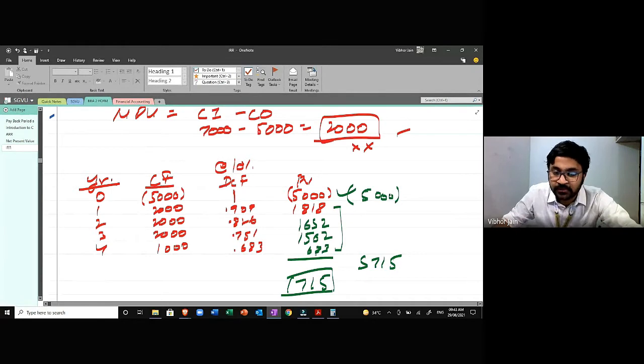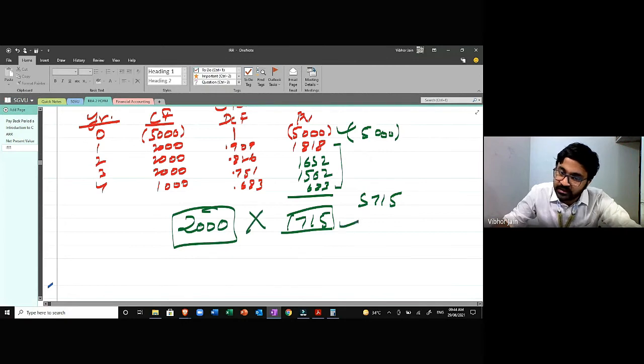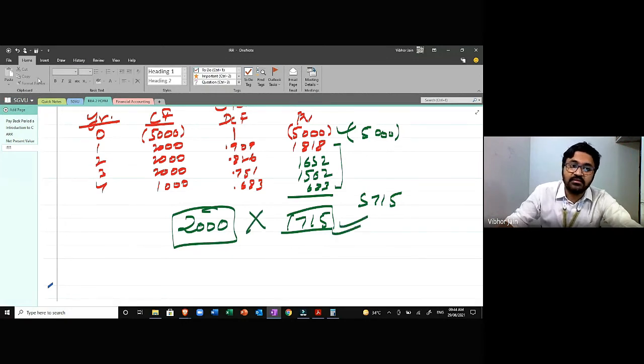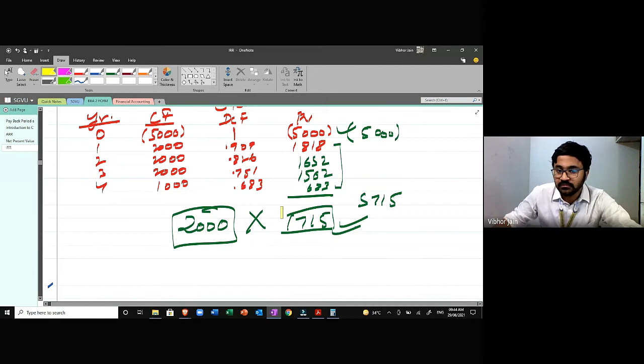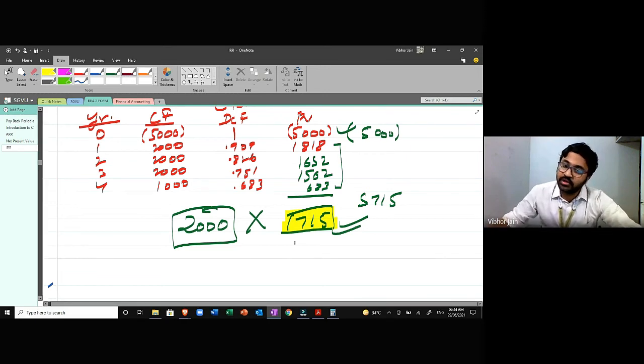So this is what I'm earning. Instead of 2000, I'm not earning 2000. I'm only earning this amount, that is 715. But it is still positive, so I'll gladly accept the proposal. I'll be like, okay, ultimately I'll make 715 rupees, it's fine, I will accept the proposal. This is the net present value method.